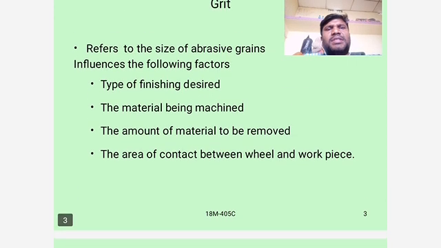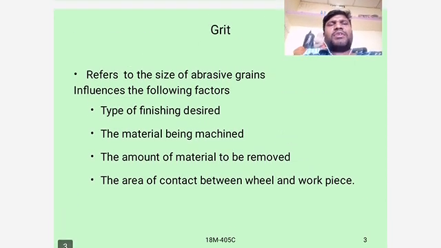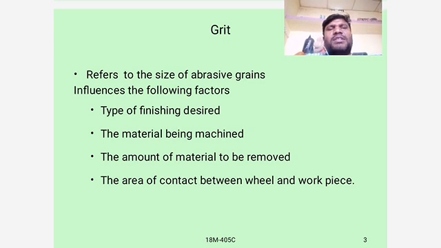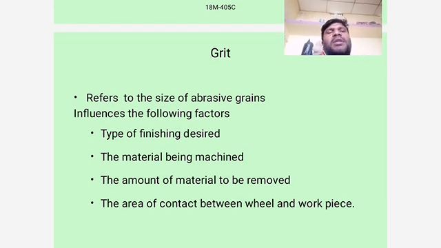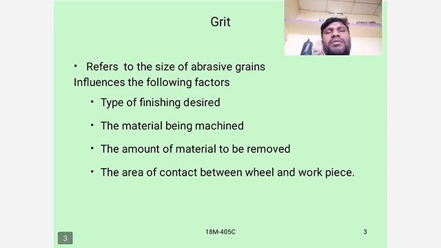Grit refers to the size of abrasive grains. It influences the following factors: types of finishing desired, the material being machined, the amount of material to be removed, and the area of contact between wheel and workpiece.